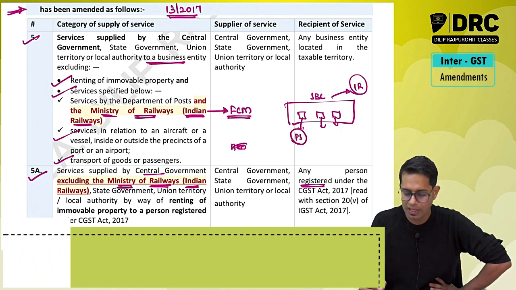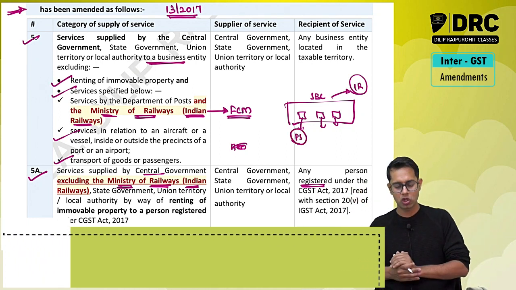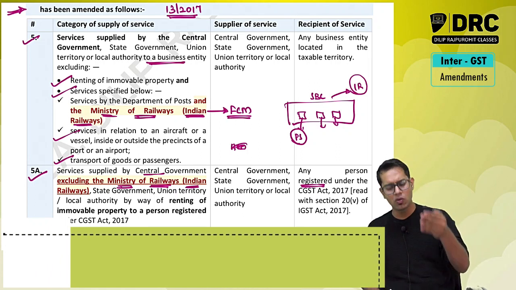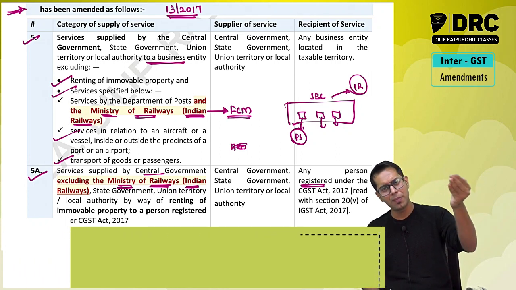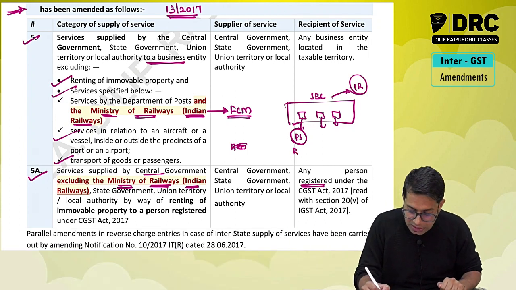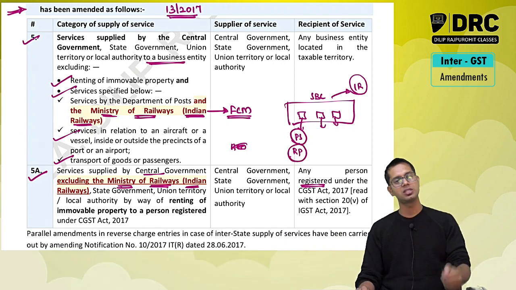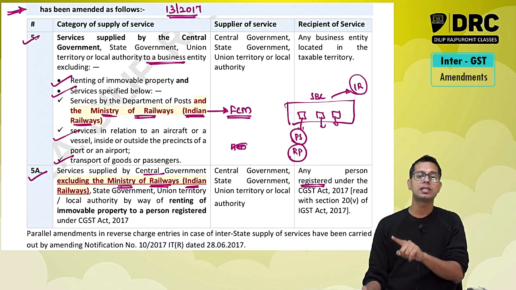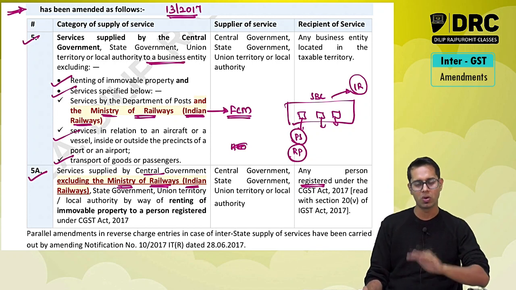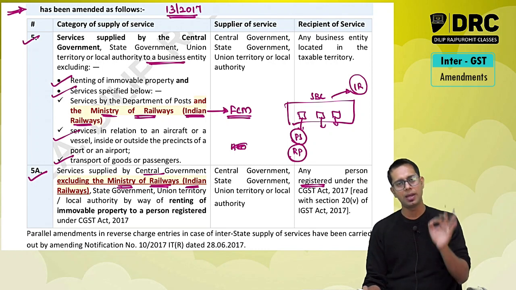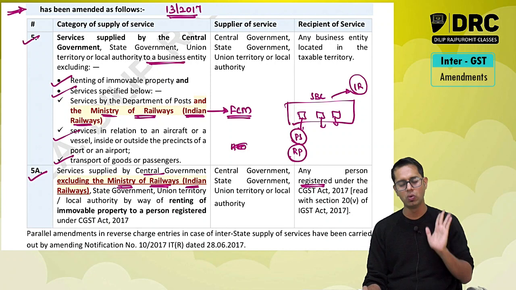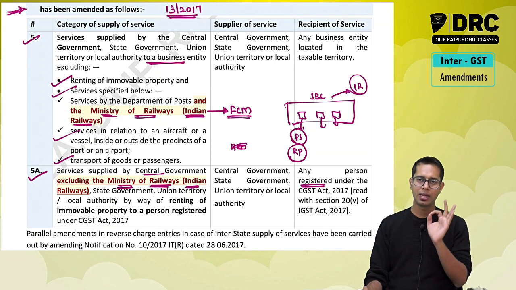Say for example, I have taken one of the shops on rent and I am supplying saris over there. Whatever shop I have taken on rent from Indian Railways, I am a person who is registered under GST. Normally before it was taxable under RCM, but the lawmaker says no. In this case, though you are a registered person, services given by Indian Railways will be taxable under forward charge.